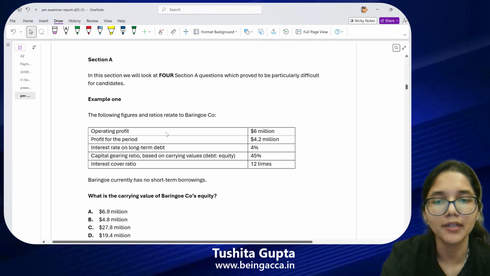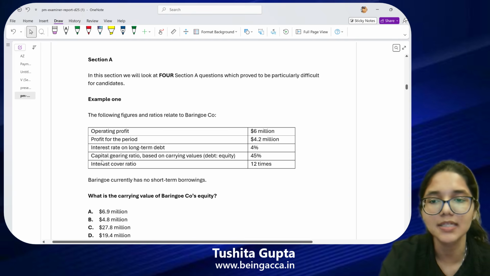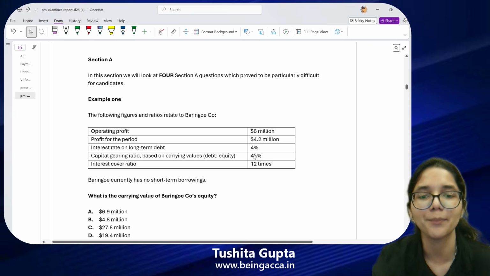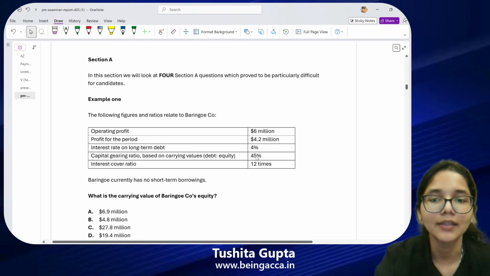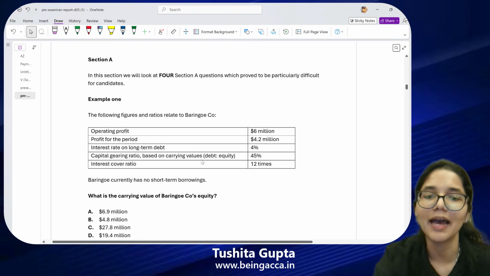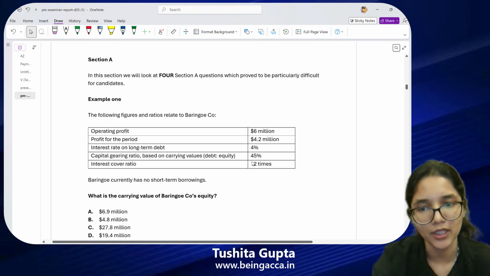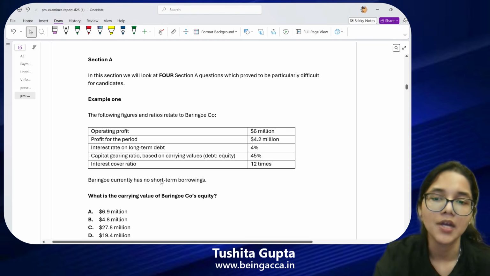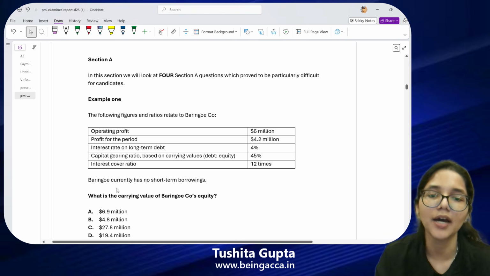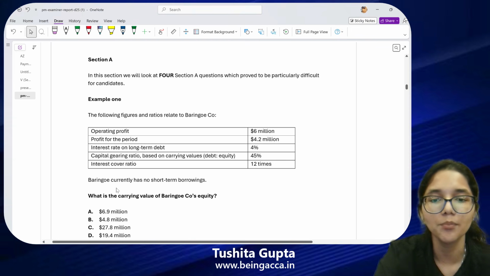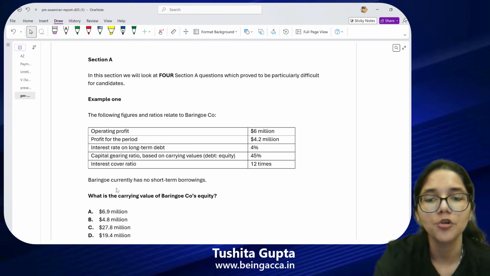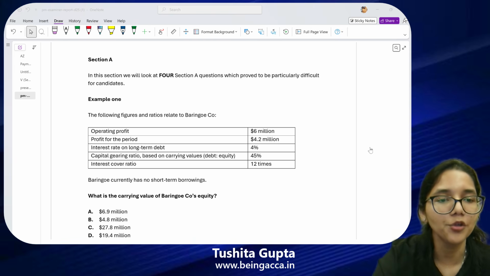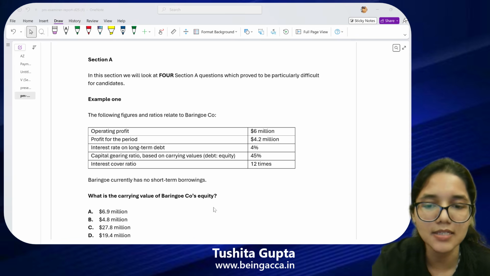You have the operating profit given, the profit for the period is given, and the interest rate is given to you: whatever long-term debt the company has, they pay 4% interest on this debt. The capital gearing ratio based on the carrying values of debt to equity is 45%, and the interest coverage ratio of the company is 12 times. You have further been told that Baringo currently does not have any short-term borrowings or short-term liabilities. So you have to find out what is the carrying value of their equity. Take 2 minutes, solve, and let me know your answers.